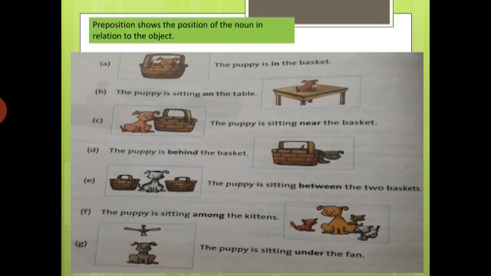Okay, so what do you understand from these examples? These examples show that a preposition shows the position of a noun in relation to the object. Okay, so what is a preposition? A preposition shows the relation between a noun or pronoun and another word in a sentence. Okay, you will understand properly. Let's see some more examples, then you will understand.